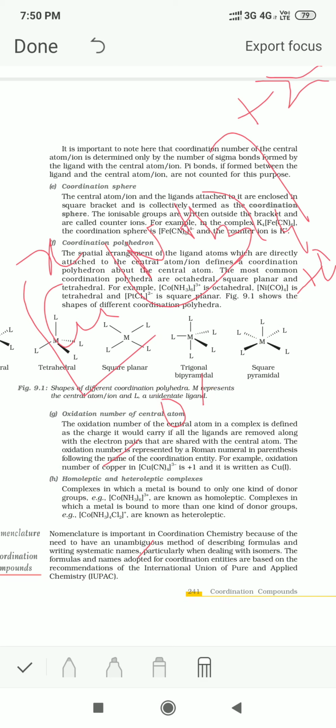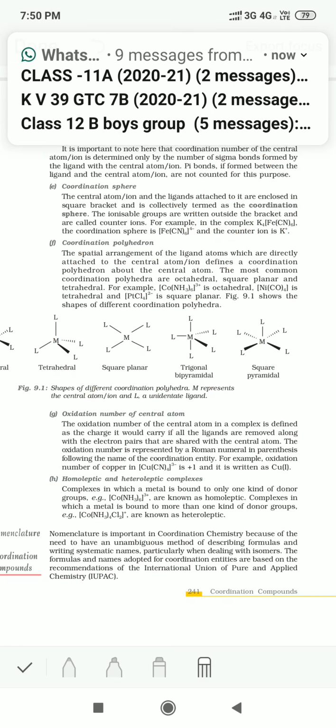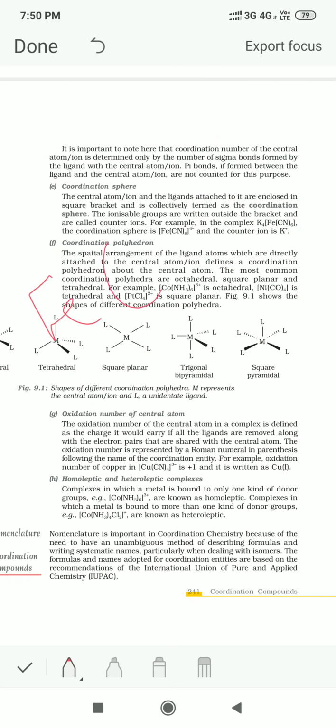Similarly, in Fe(CN)6 minus 4, ferrocyanide, what is the oxidation state of Fe? Put x here. x plus, there are 6 cyanide ions and the charge is -1, so -1 into 6 is -6.